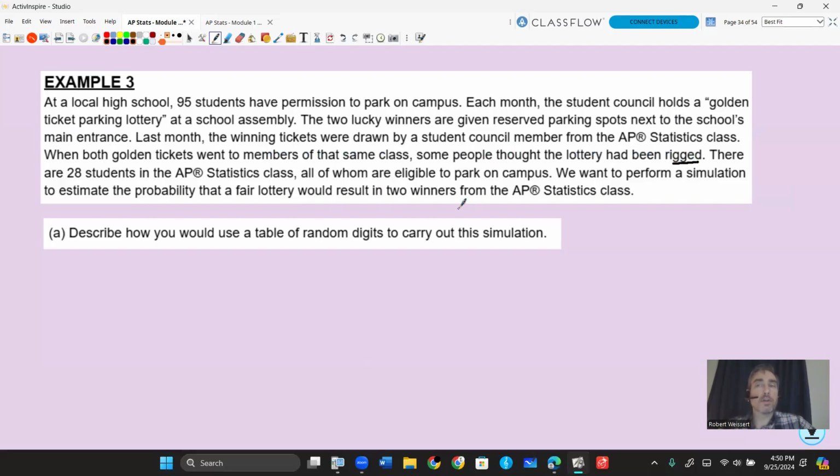Is that the case here? There are 28 students in the AP Stats class. 28. There's 95 that can park. So you guys are pretty lucky. 28 out of those 95 are in AP Stats, all of whom are eligible to park on campus.